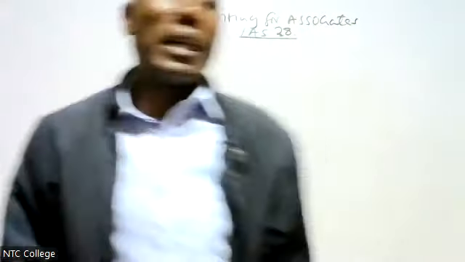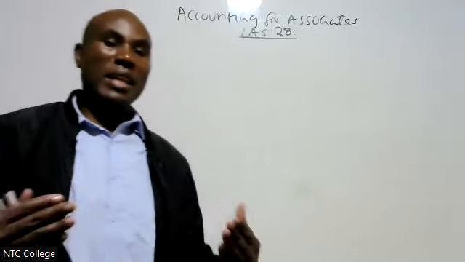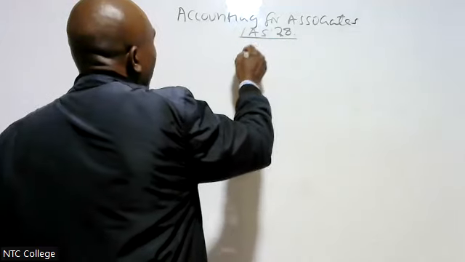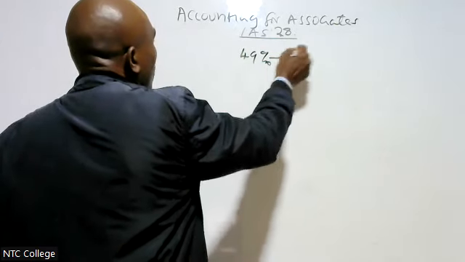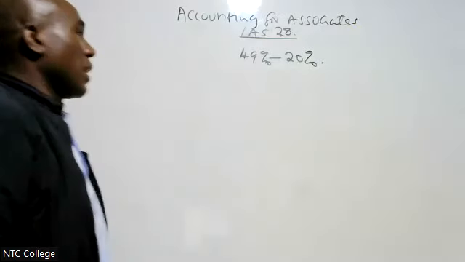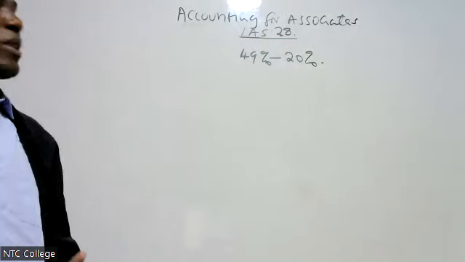Okay, we want to look at how to account for an associate, and we say that in an associate, the parent company owns between 49% to 20%. We have less than 50%, and we have more than 20%.